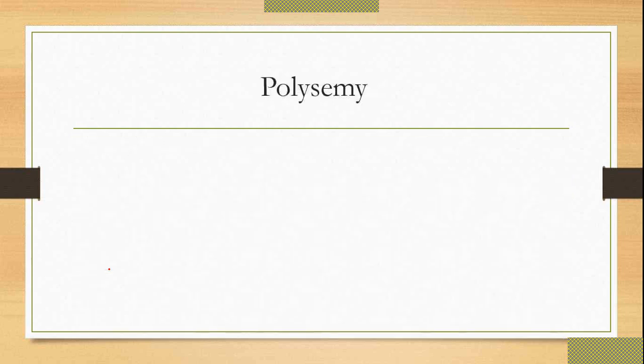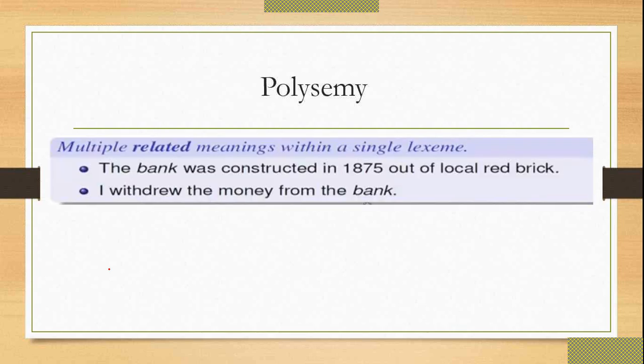Now the next is polysemy. What is polysemy? It is multiple related meanings with a single lexeme. Now, the first sentence: the bank was constructed in 1875 out of the local red brick. And the second sentence is: I withdraw the money from the bank.